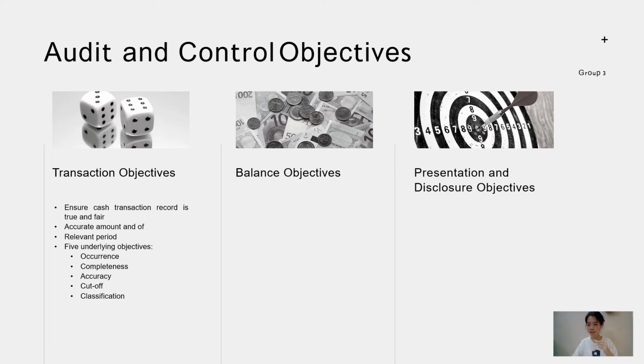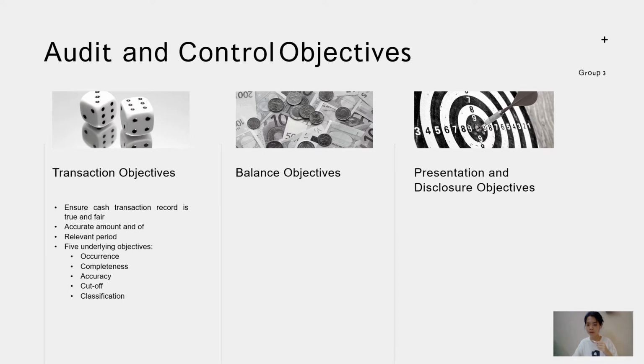In short, occurrence means that the cash transaction must be proved to have truly taken place. Completeness shows that the cash transaction must be recorded. Accuracy emphasizes the accurately recorded cash transaction. Cutoff signifies the need to record cash transactions in the proper accounting period, while classification raises the importance of recording cash transactions in the proper and correct account.